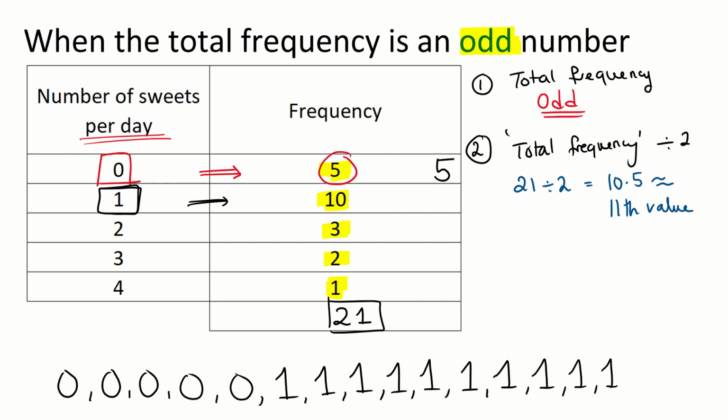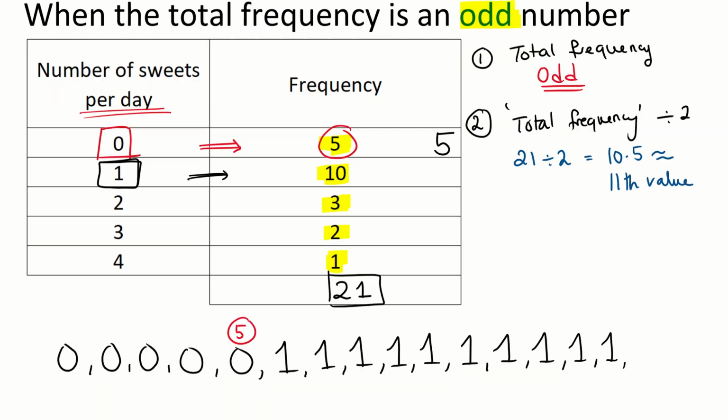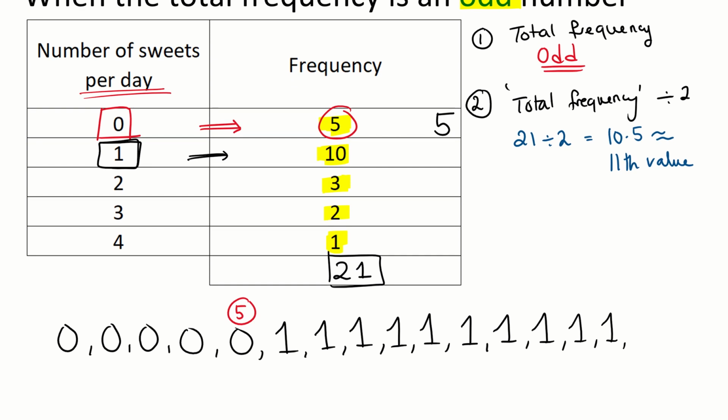I now ask, I got up to 5, how many numbers do I have all together? Not just ones, but zeros and ones. Well, I had 5 in the first one, and I have 10 in the second one. So altogether, 5 add 10, I've now got 15 numbers.